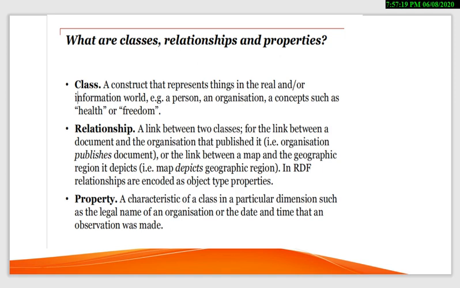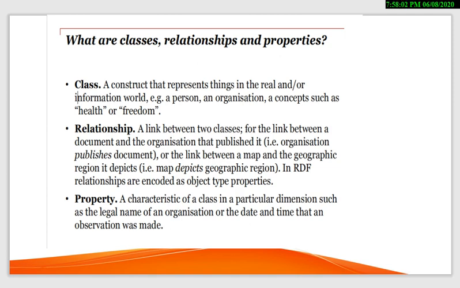A relationship is a real term which is very easily understandable by us. A relationship is something which joins, a link which is connecting something. So the purpose of a relationship is to connect two different classes. Obviously, once two classes are connected, we must be using some relationship. The definition is a link between two classes, for example the link between a document and the organization that published it, that is, organization publishes document.